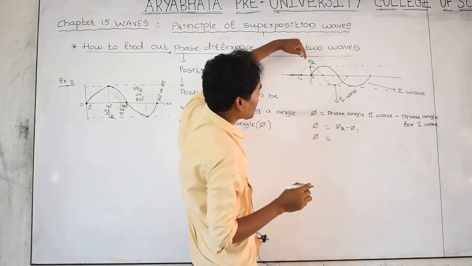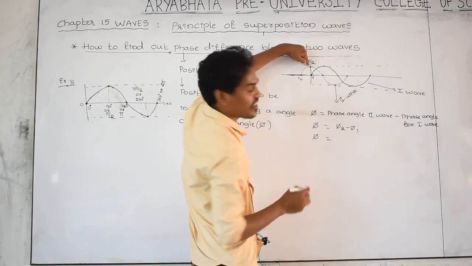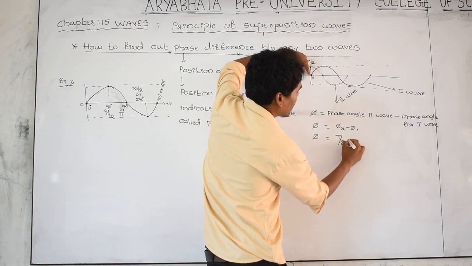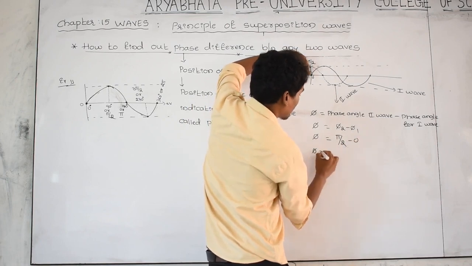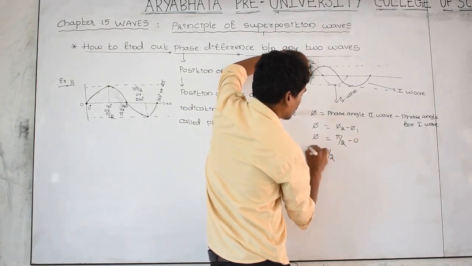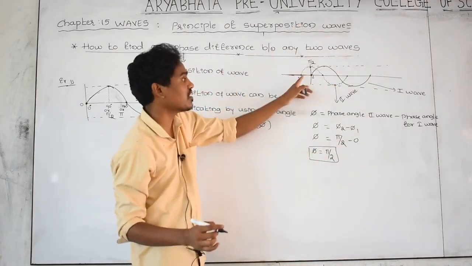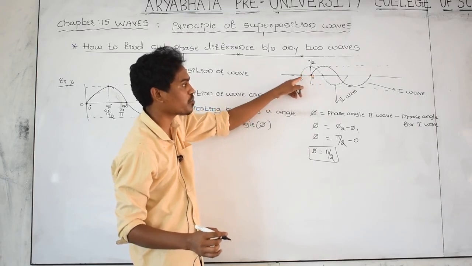This is phi, phi means phase difference. For the second wave, at this location, what is the phase angle in terms of radian? Pi by 2. For the first wave, that is 0. Means the phase difference is equal to pi by 2. It means that the second wave already started as compared to the first wave at this point.